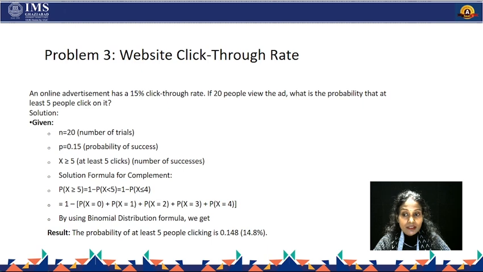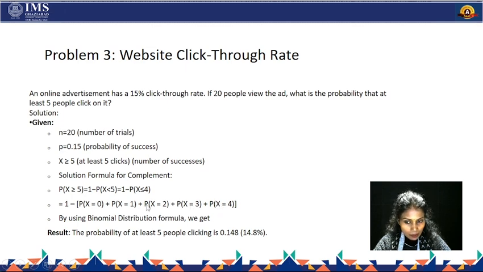the sum of probability which is not included. We have to take 5 to 20, and what is not included in it? 0 to 4. So, what is easiest for us? Easiest is to calculate the probability of x equals 0, x equals 1, 2, 3, 4, as these cases are fewer compared to 5 to 20. So, we calculate the probability of x equals 0 plus x equals 1, x equals 2, x equals 3, x equals 4.